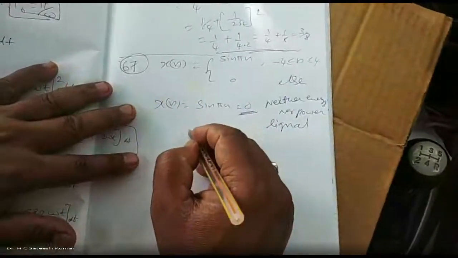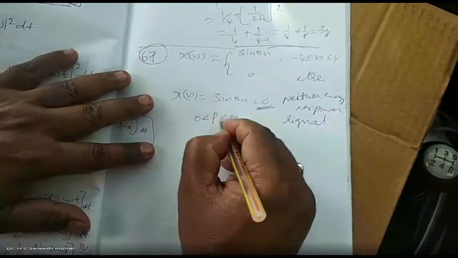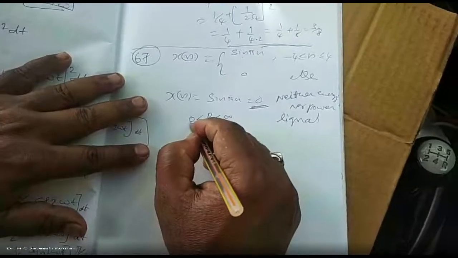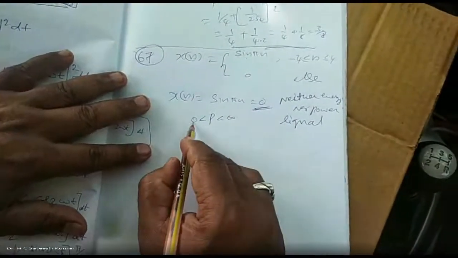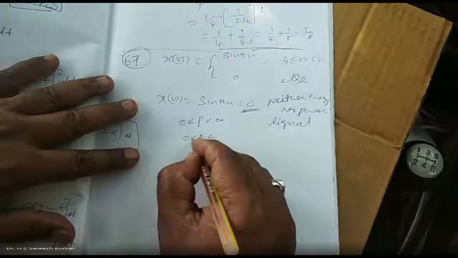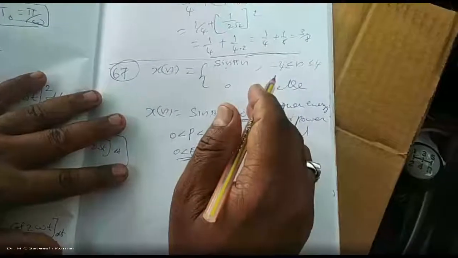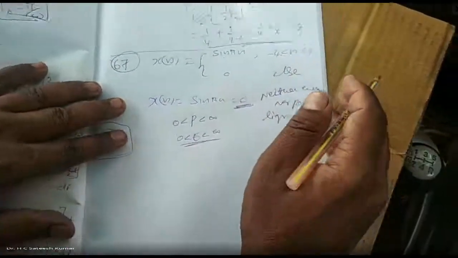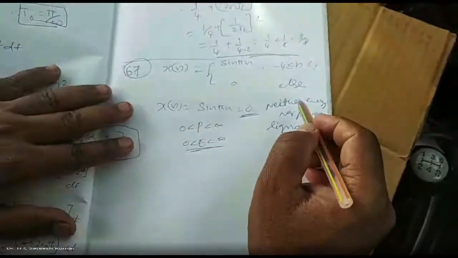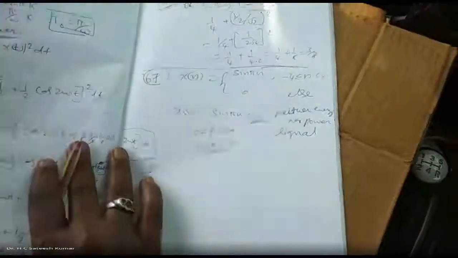For a signal to be a power signal, its power should lie between 0 and infinity, that means a finite value, and of course it should not take the value 0. Or if it is an energy signal, it should satisfy the energy condition. It is neither, because the signal value itself is 0. You cannot calculate power, you cannot calculate energy. Hence, this is neither an energy nor a power signal. Let's go for one more problem.